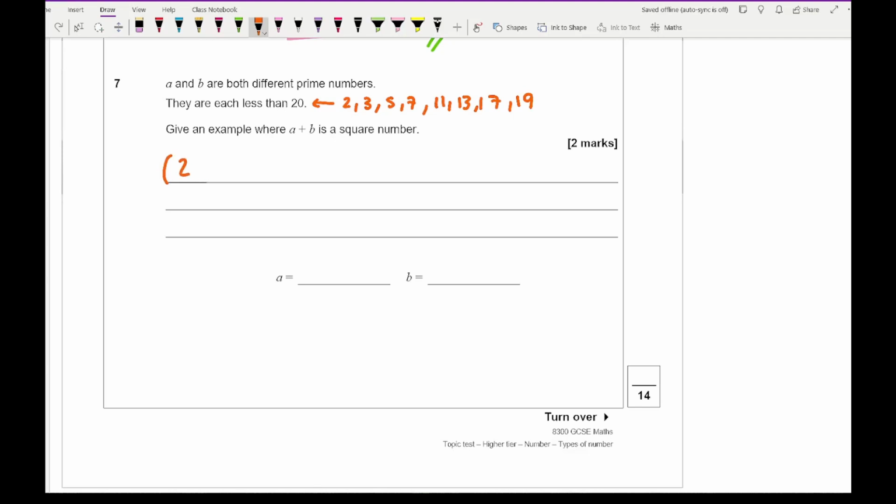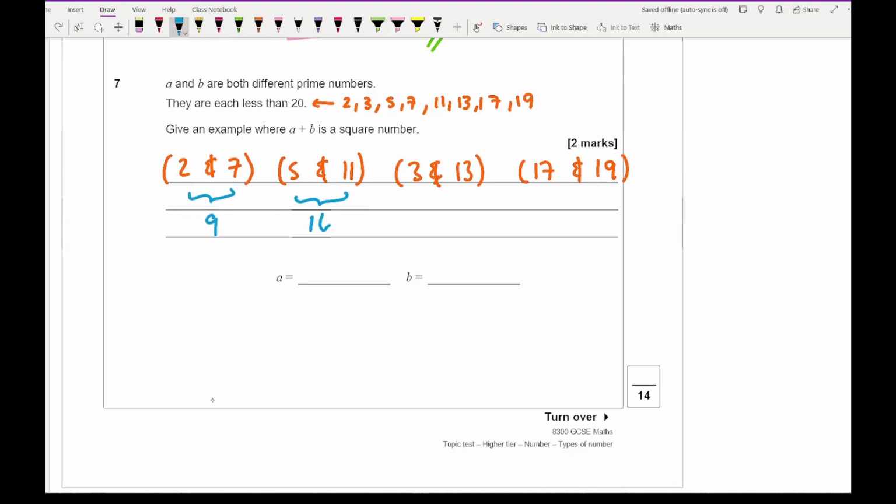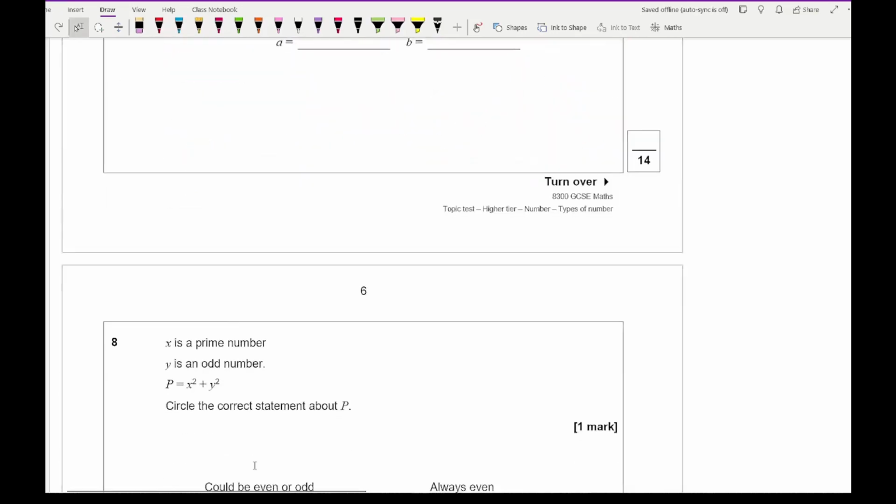You can have 2 and 7. You can have 5 and 11. You can have 3 and 13. You can have 17 and 19. So any of those will be fine because these two added together give you 9. These two added together give you 16. These two added together give you 16. These two added together give you 36. So any of those combinations would be fine for the full 2 marks.